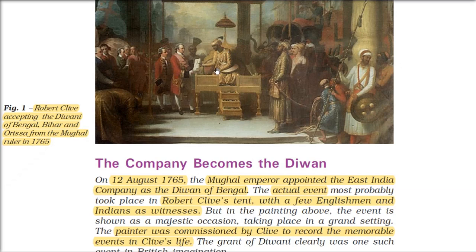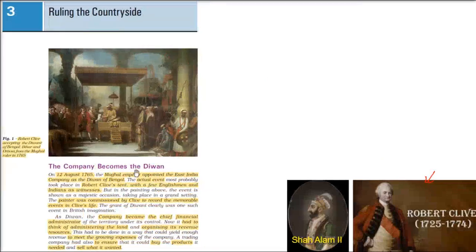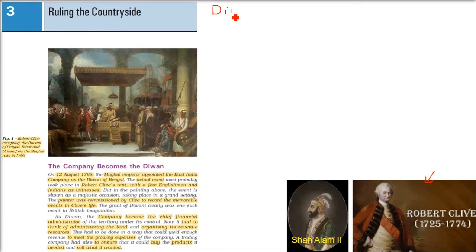Whatever Clive did, he had a permanent picture maker, that is a painter, and he would paint every good event of his life. First we need to understand what is Diwani, that is Chief Finance Administration. Because now the Diwani of Bengal, Odisha and Bihar is with the East India Company, right?